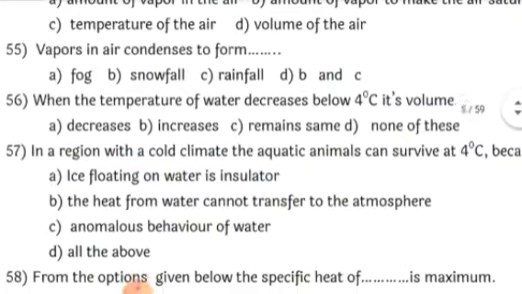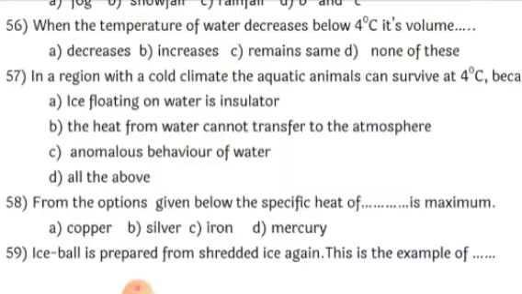Next one, when the temperature of water decreases below 4 degrees Celsius, its volume, as I mentioned to you, from 0 to 4 degrees Celsius, it starts contracting instead of expanding. So when it reaches 4, it has maximum contraction and less volume. Volume is less, density is more. So at 4 degrees the volume is least, which means below 4 degrees, volume goes on increasing up to 0 degrees Celsius. So the correct answer is increases.